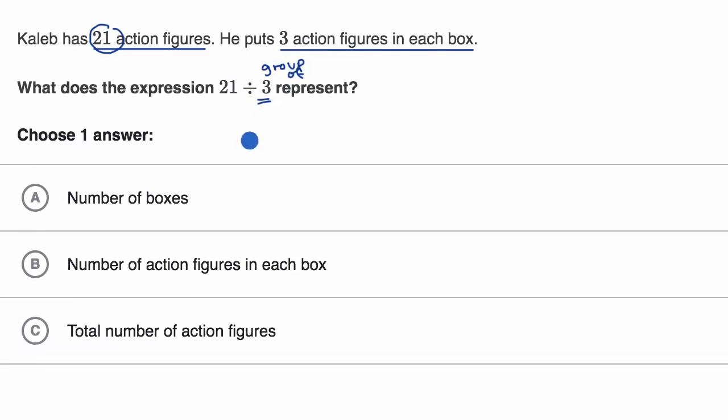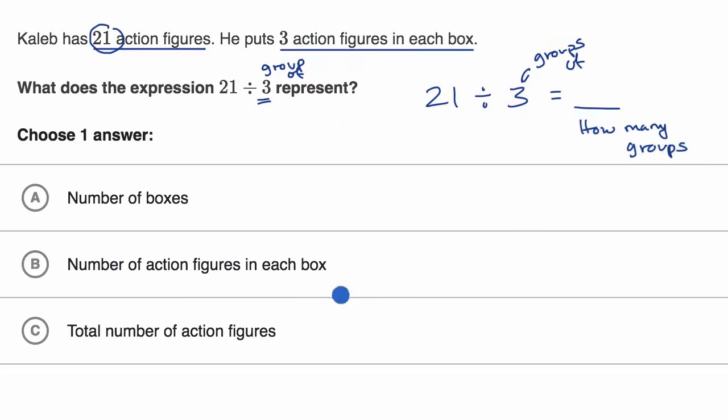of 3. So this is going to tell us how many groups we need if we're going to divide 21 into groups of 3. So if I wrote 21 divided by 3, and so this is groups of 3, this is going to be equal to something, and many of you might know what this is, but this is going to tell us how many groups, and here a box represents a group, and so this is going to be the number of boxes.